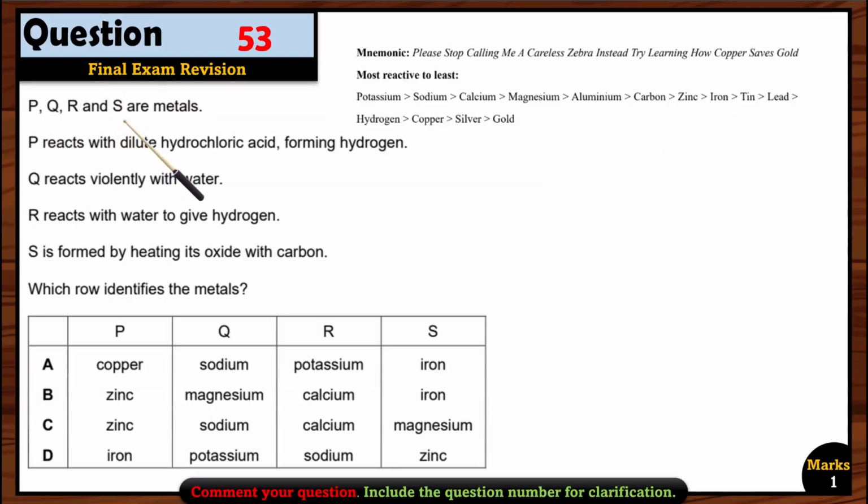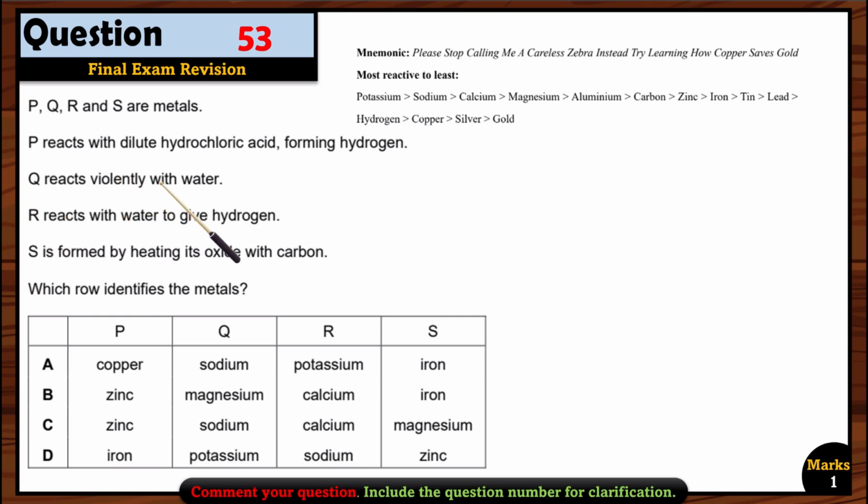Let's see question 53. P, Q, R, and S are metals. P reacts with dilute hydrochloric acid forming hydrogen. Q reacts violently with water. R reacts with water to give hydrogen. S is formed by heating its oxide with carbon. Which row identifies the metals? So we have to find the metals one by one. First of all, we will look for P. P reacts with dilute hydrochloric acid forming hydrogen. So it means all the metals that are above hydrogen. So copper cannot be the option, but B, C, D can be right because zinc and iron are in the reactivity series before hydrogen, right? They appear before hydrogen. So that's why B, C, D options can be right.